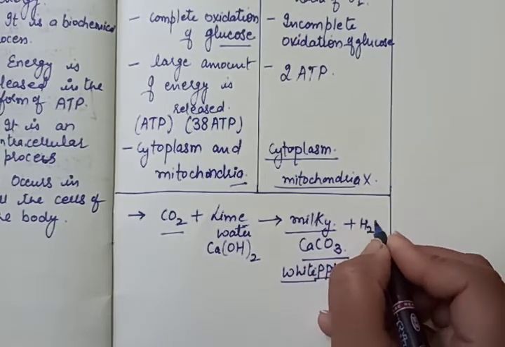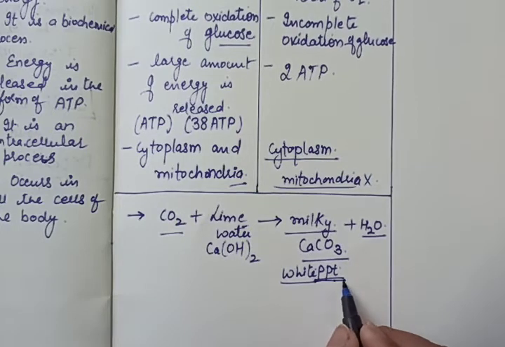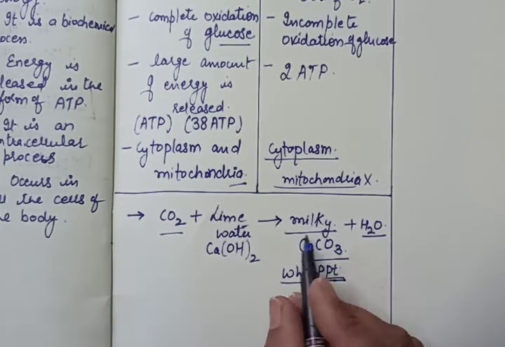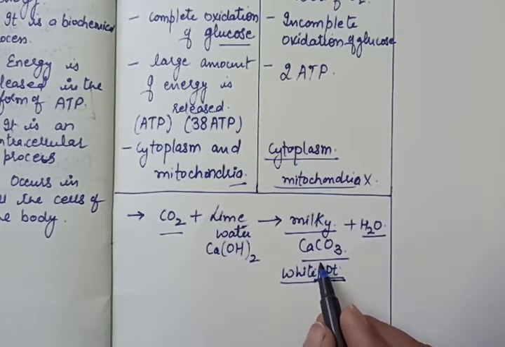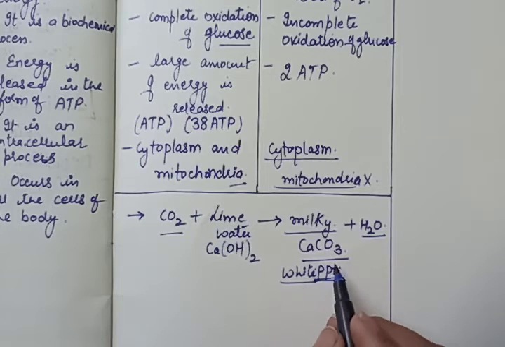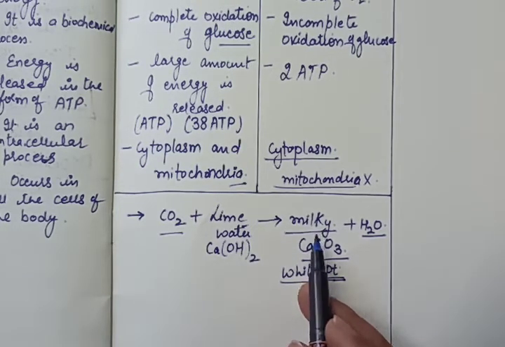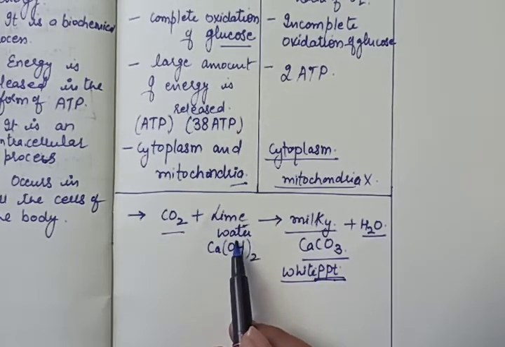And as we studied in chapter 1, precipitate means an insoluble substance. That means this substance is insoluble in water and appears separately. That's why the milkiness appeared in the lime water when carbon dioxide gas passed through it.